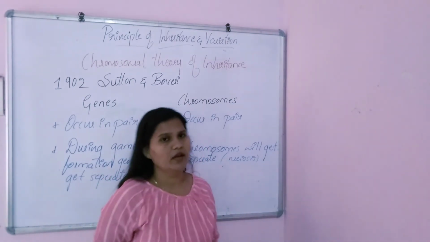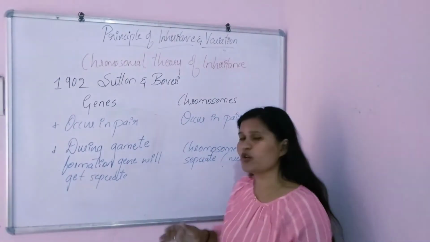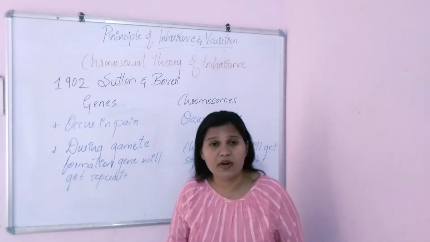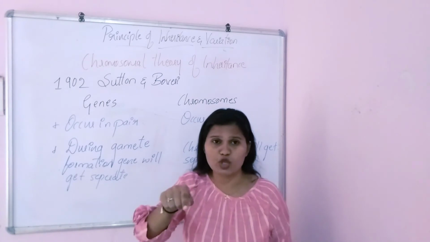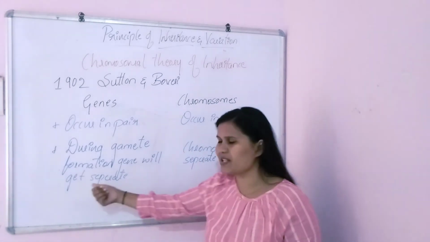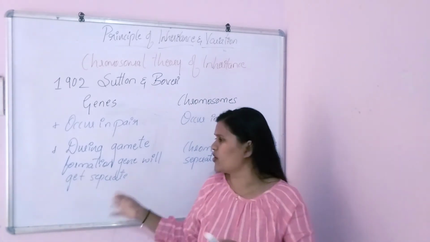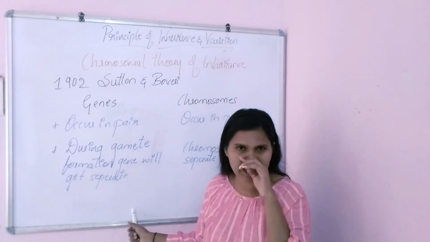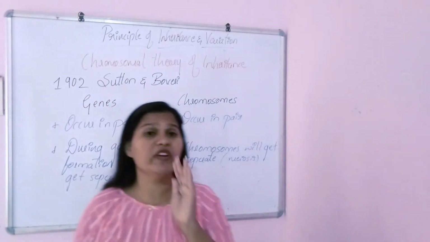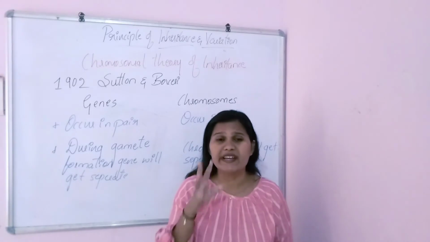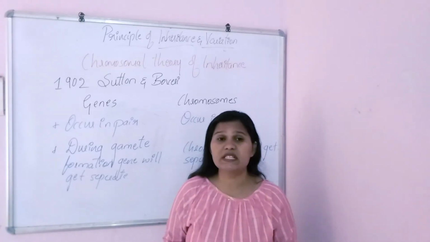Because we know that the genes are present on the chromosomes, when the chromosomes separate, obviously the genes will separate. Is this clear?